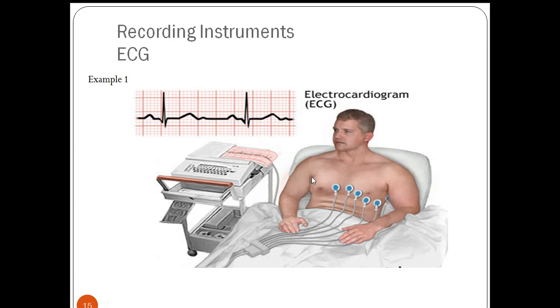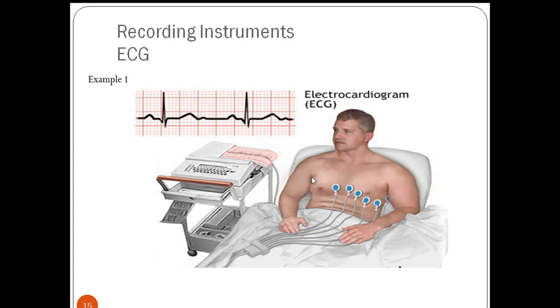ECG is one of the best recording type instruments, and it will continuously measure and record the variations of the measurement.